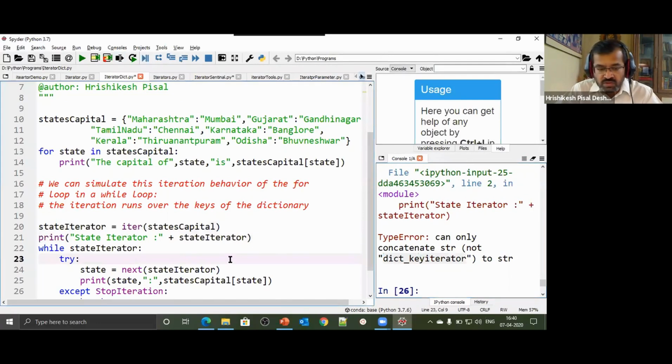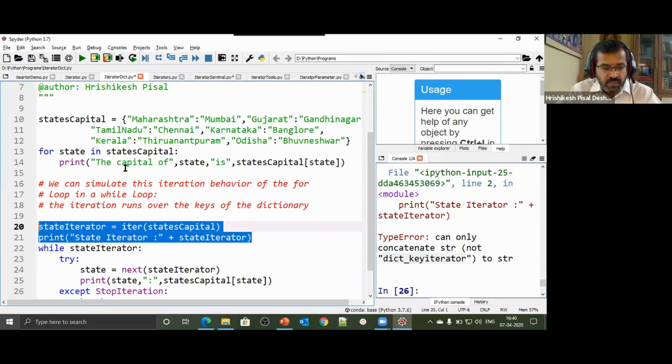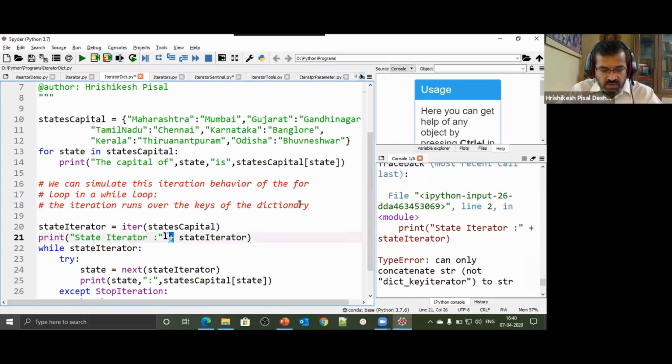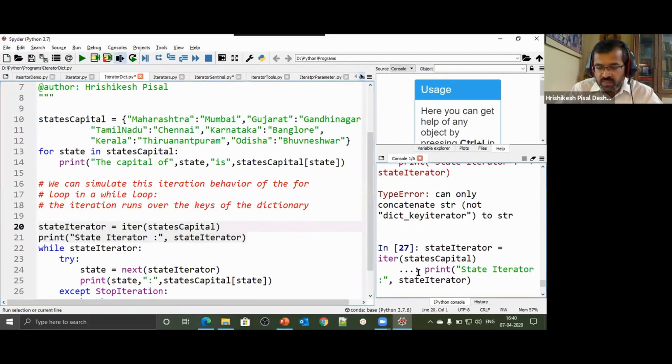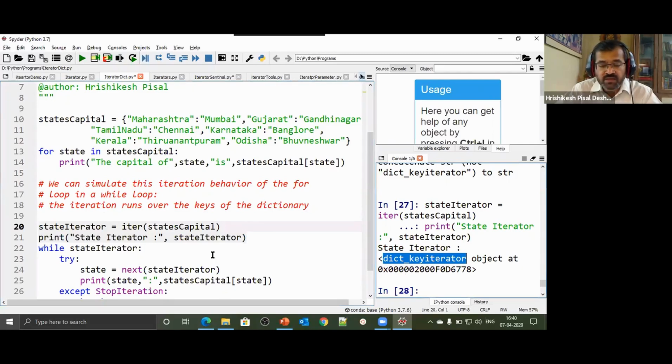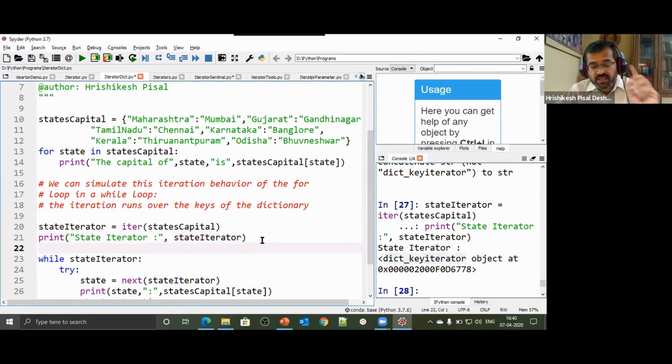Okay, so let me select this and run this code. Oh, it's generating an error. Oh, it's a hangover of Java. In the morning I had discussed Java. Here we go. So we have got dict key iterator. So understand, list iterator to cycle through a list, dict key iterator to cycle through the keys of the dictionary. It is only cycling through the keys, and that is what is important in a dictionary. If I get a key, we can find the value, because dictionary of key will give you the value associated with that particular key.